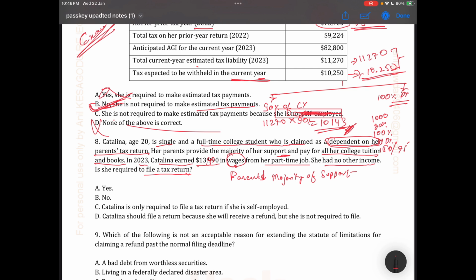So for a dependent, we have to check the age limit, support, and the earned income limit.